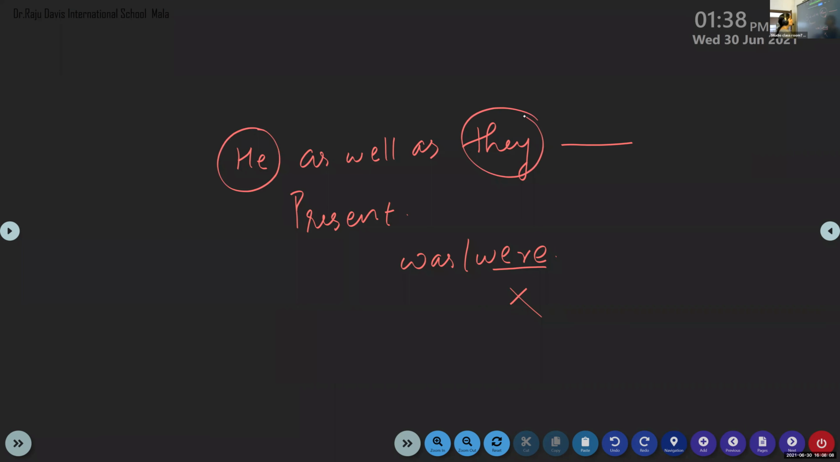So according to rule number 9, we should think about only the first subject. We don't want to think about the second subject, the one following as well as. We have to think about only the first one. So here, which auxiliary verb can I fit? Ma'am, was. How you got it, children? Whoever has written where, please remove that and write the answer was there. Clear? Yes, ma'am. Now you got it. Got it, ma'am.